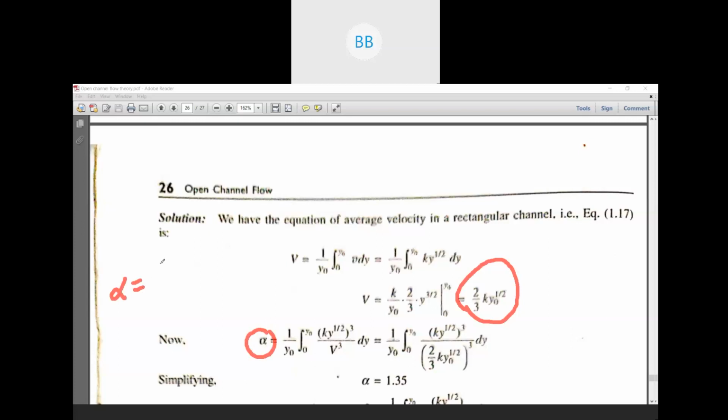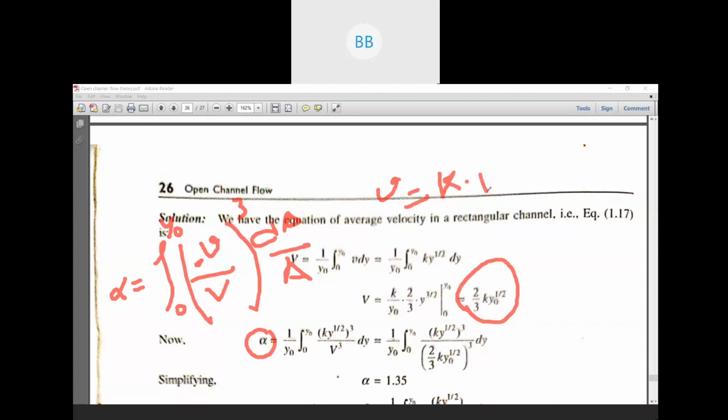The general equation for alpha is the integral from 0 to y naught of small v divided by capital V whole cube, dA by A. So in place of small v, we need to substitute k root over y, that is given in the question. In capital V, we need to substitute this equation that we have derived.